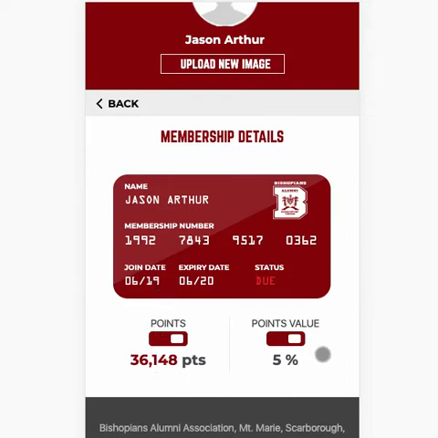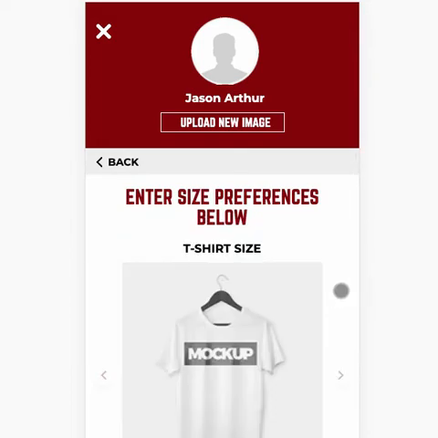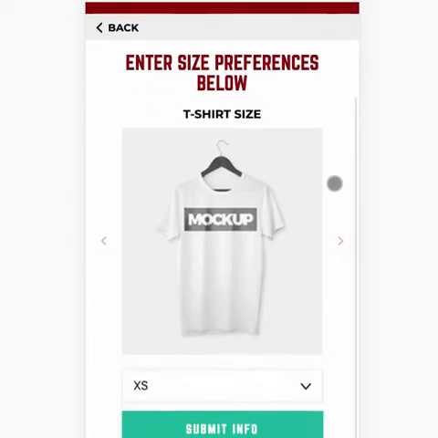There's a points section that we are not yet ready to speak of, but be advised that you will be able to earn points based on a list of activities to be specified at a later date. And yes, these points will have cash value that can be applied to purchases made in the e-commerce store to be released next week. Up next is a section called My Sizes.